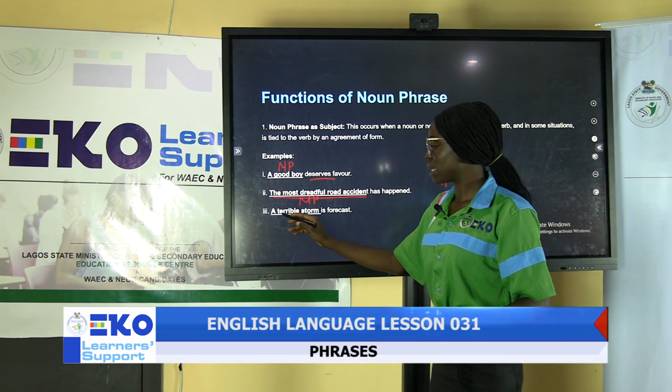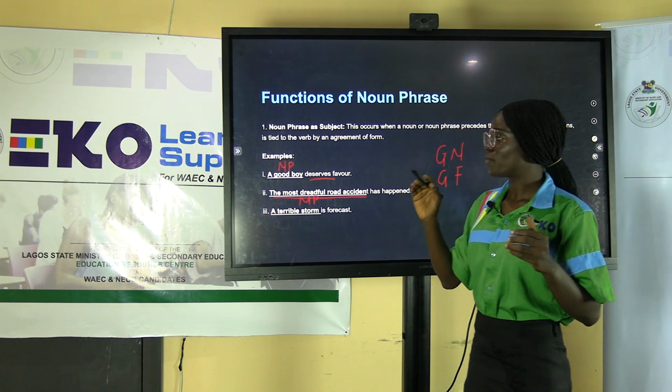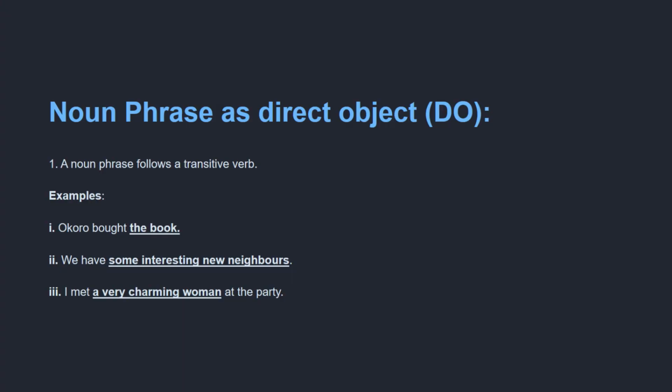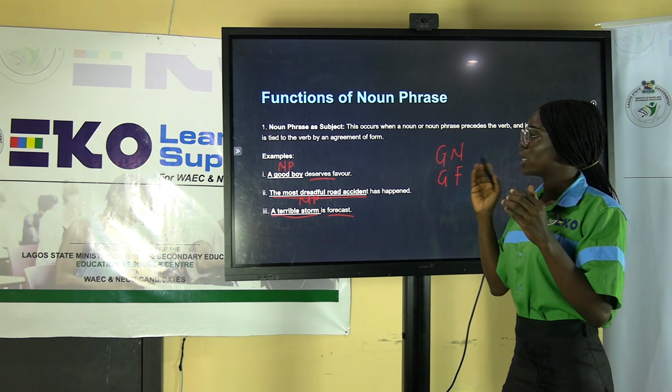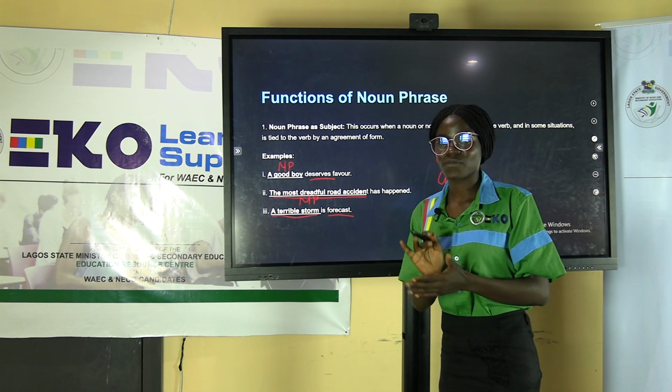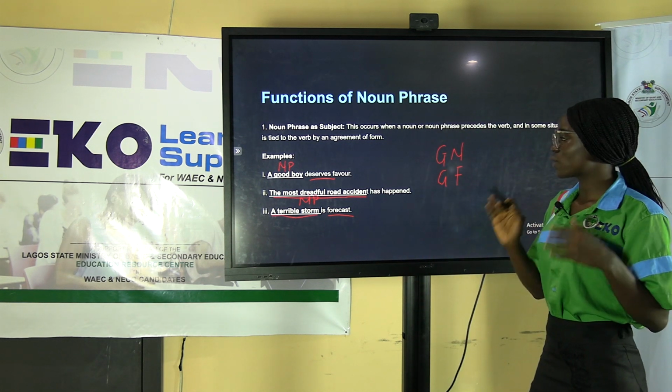Let's look at the last example we have under noun phrase as subject. A terrible storm is forecast. Now, a terrible storm is a noun phrase. And what is it doing in that sentence? It's the subject of the verb forecast. I hope you understand that. So a noun phrase can function as a subject of the verb.